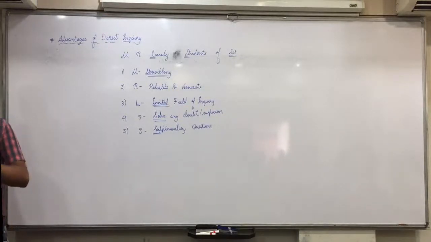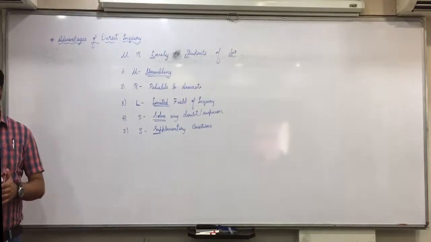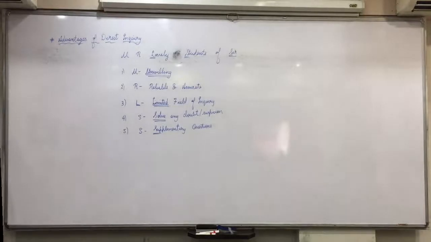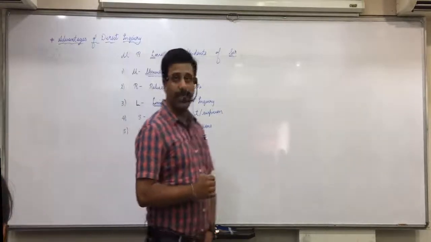Disadvantages are only 3 in number, so no need of any short form. First disadvantage, it requires more time, more enumerators. Second, it is more expensive. And third, if enumerators are untrained, then they will not be able to get the information. Any confusions with that? So, once again look at it, I'll be asking it to you and you'll close the